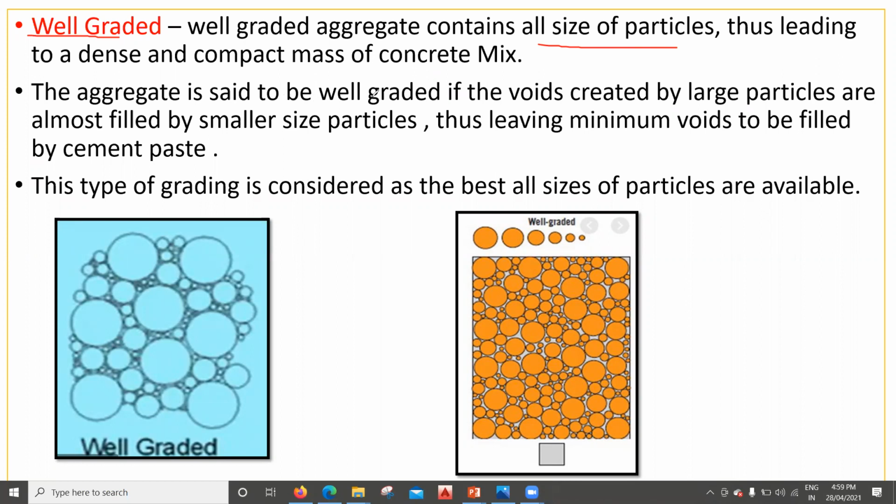The aggregate is said to be well graded if the voids created by larger particles are almost filled by the smaller size particles, thus leaving minimum voids to be filled by the cement paste. So this type of grading is considered the best among all the sizes of particles that are available, right?